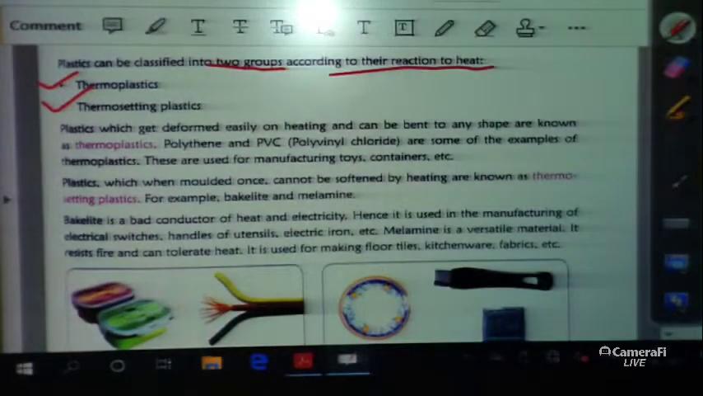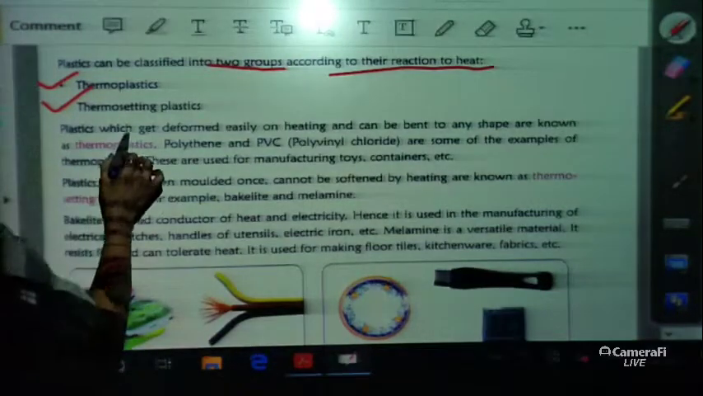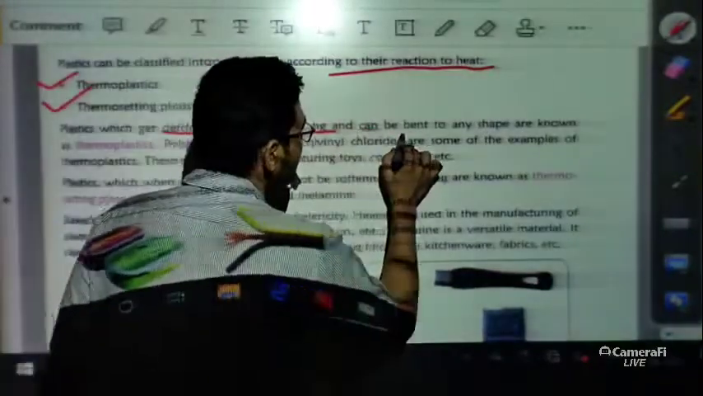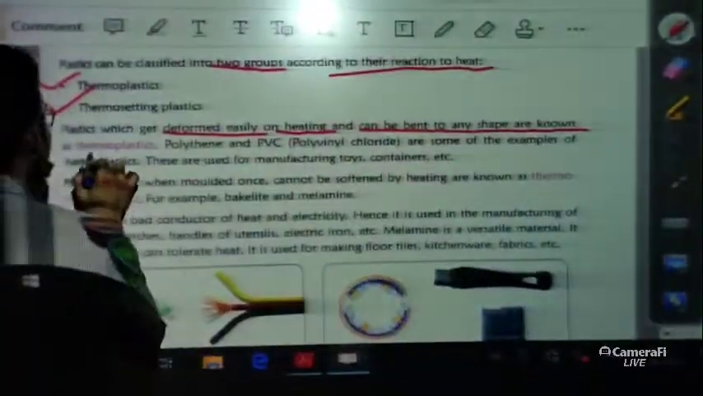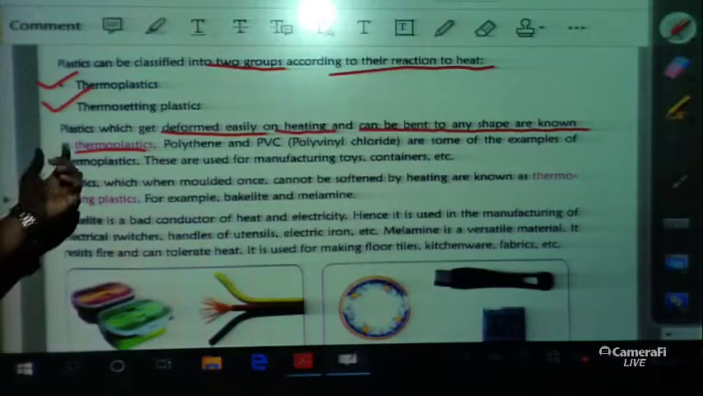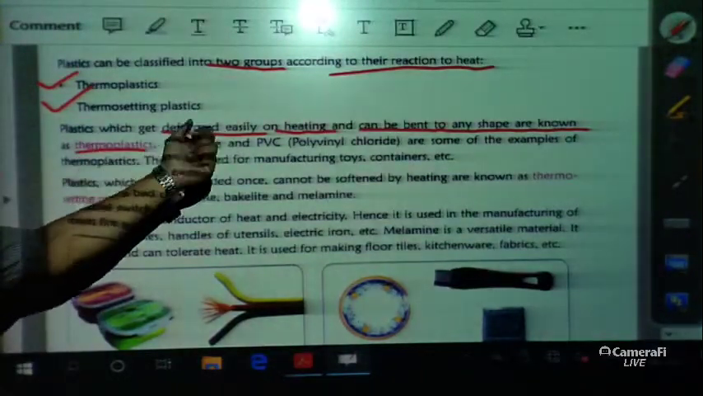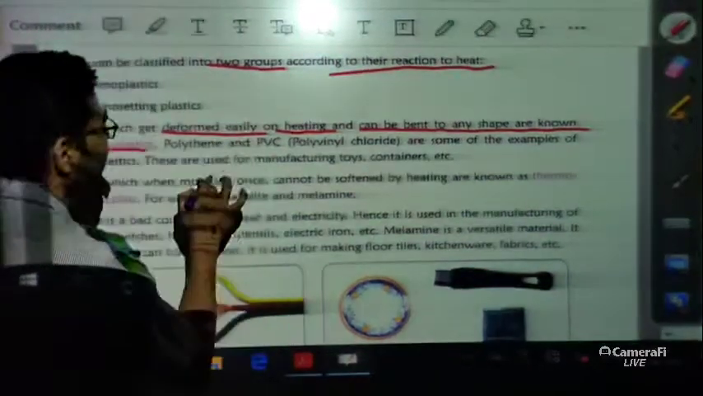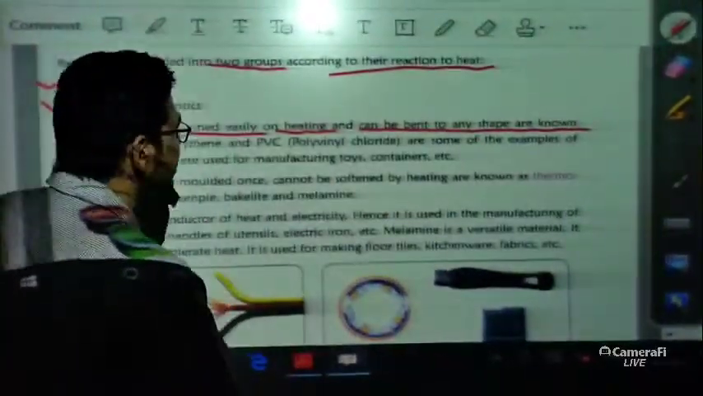So what do you mean by thermoplastic? What do you mean by thermosetting plastics? What are the characteristics of these kinds of plastics? Let us discuss one by one. So, what are thermoplastics? Plastics which get deformed easily on heating and can be bent to any shape are known as thermoplastics. So thermoplastics are those kinds of plastics which can deform easily when we heat them, and they can be bent to any shape.